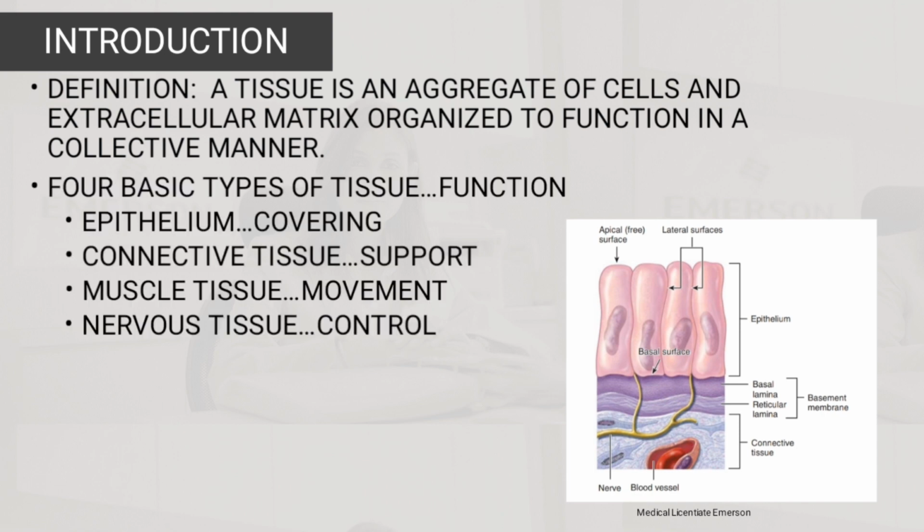There are about four basic types of tissue, as well as their functions. The epithelium, of course, has the basic function of covering. The connective tissue's basic function is support. The muscle tissue's basic function is movement. The nervous tissue's basic function is control.